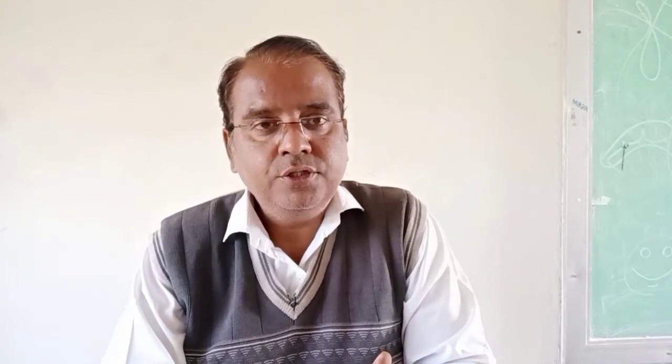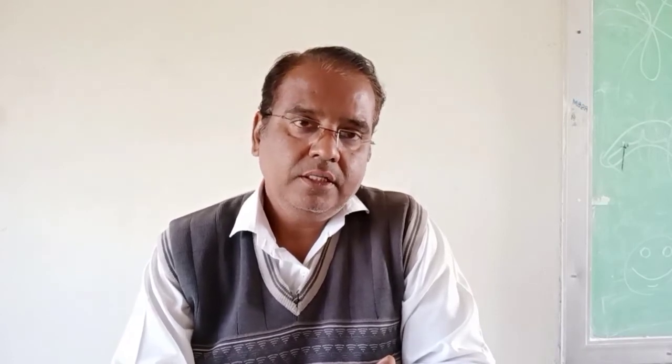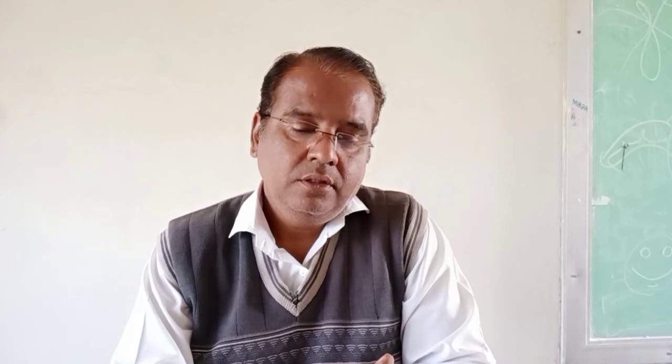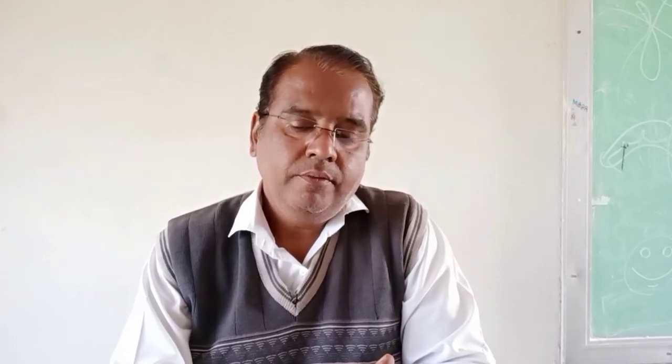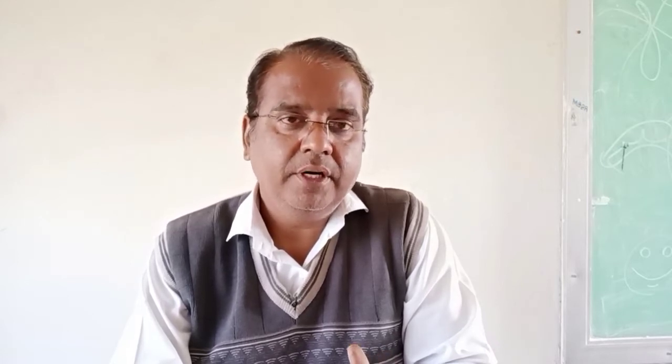This question is also based on prose and poetry units, and the weightage of marks for this question is 4. Means the first question is of 8 marks. If you solve all these questions properly, you will get 8 marks.